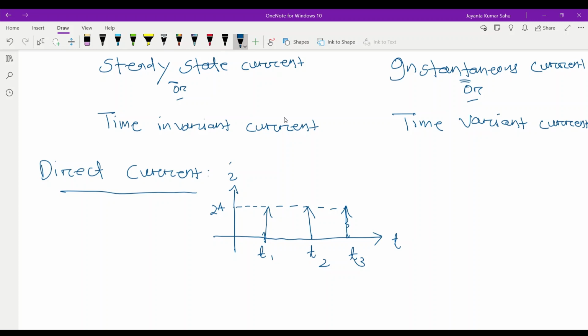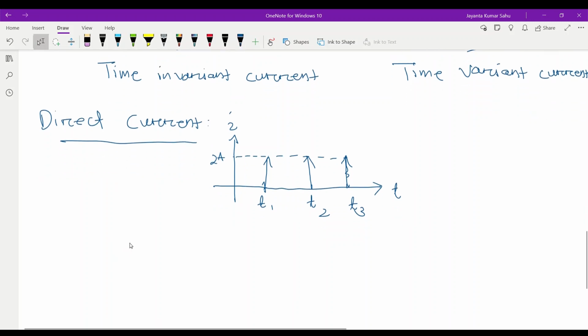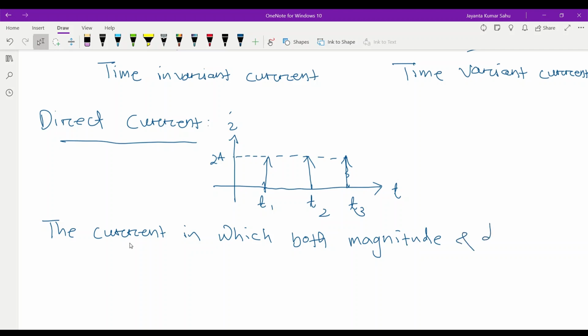We can write the current in which both magnitude and direction are constant is called as DC current or steady state current.